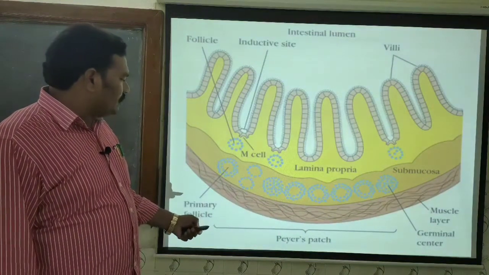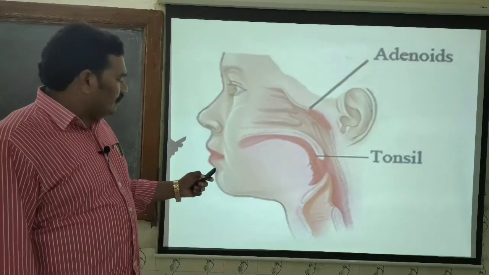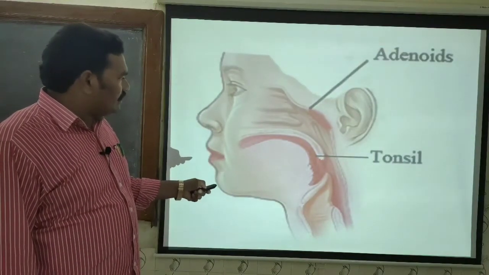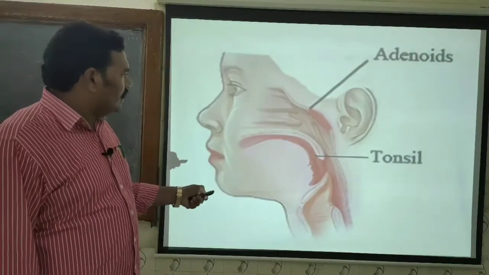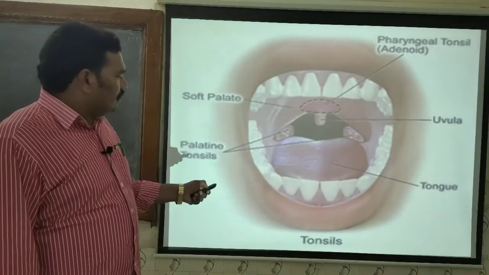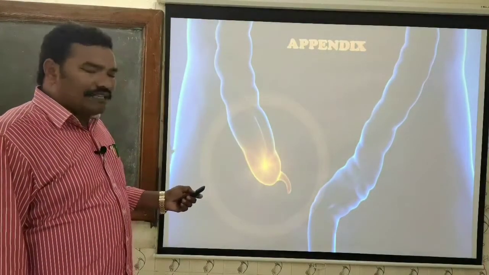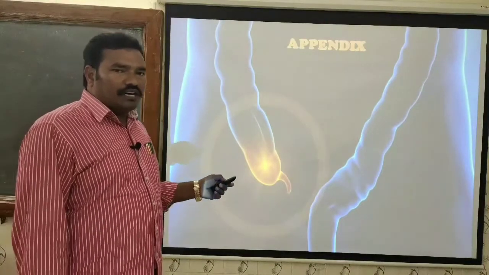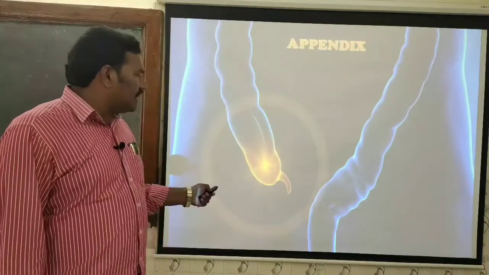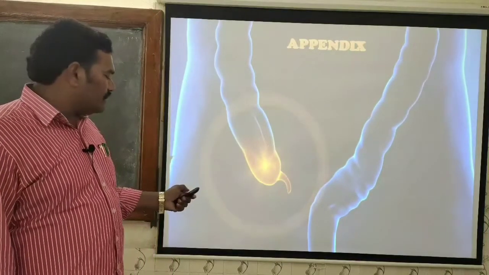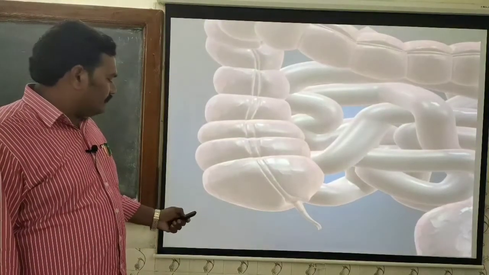Here it is the Peyer's patch. Then these are the associated lymphoid tissues in the form of adenoids and tonsils. This is the tonsil and these are the adenoids. And the appendix is also considered to be an associated lymphoid tissue, where it contains many lymphocytes along with the lymphoid follicles. See, this is the appendix.